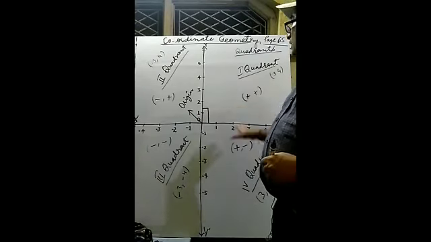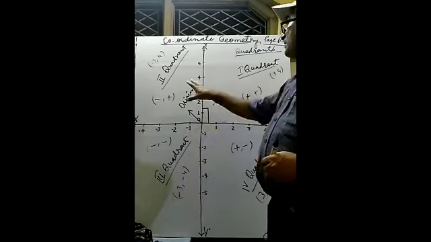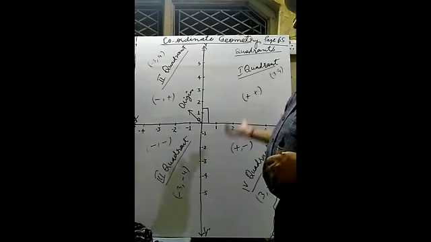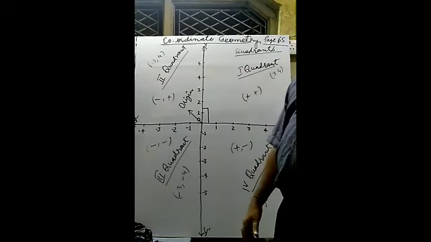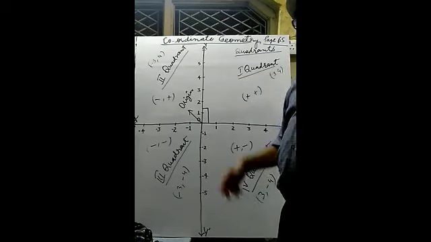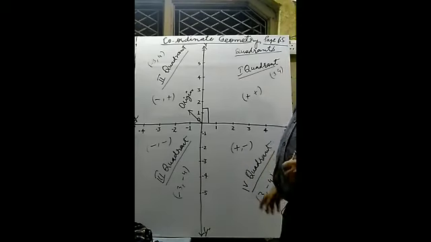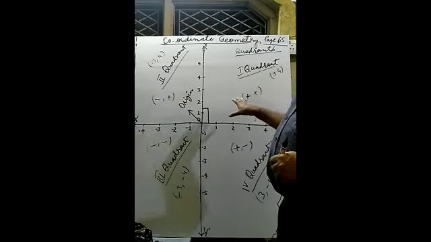All these we have studied. On the basis of the sign convention, we have decided the sign convention of quadrants. On the basis of this, we can easily trace any ordered pair to its respective quadrant. In this way, in introductory points, we have discussed all these.